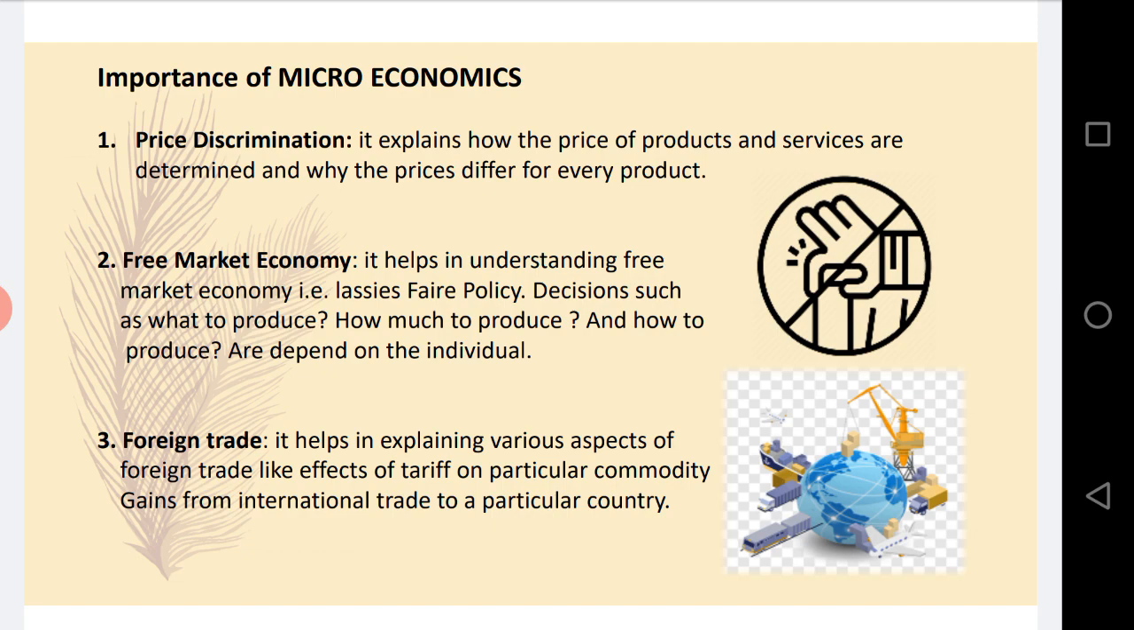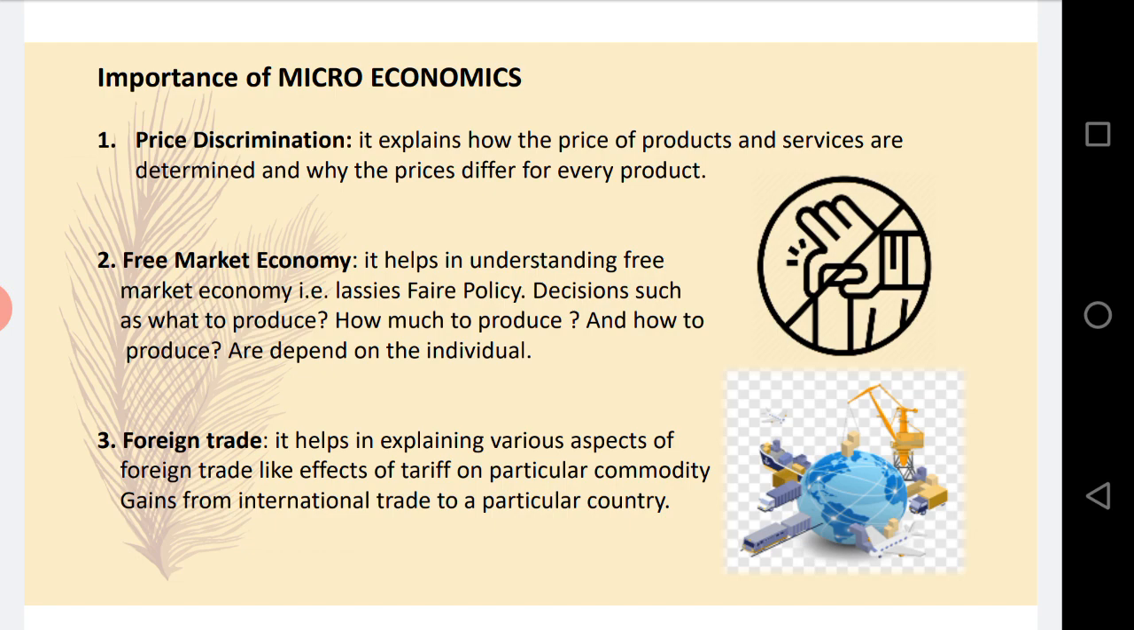Now see, every type of product is not going to have the same level of demand. The demand for each product is going to differ, and as the choices of customers are different, the prices of the products are also going to be different.